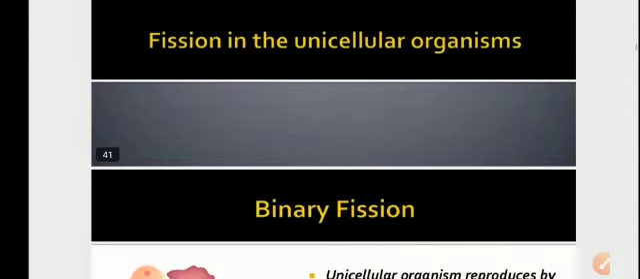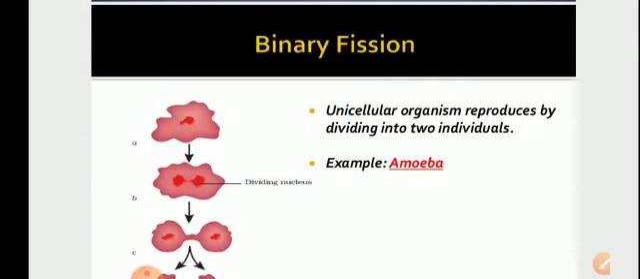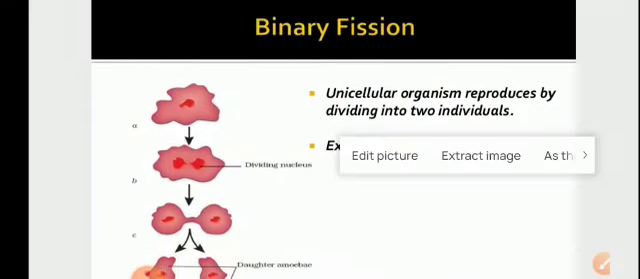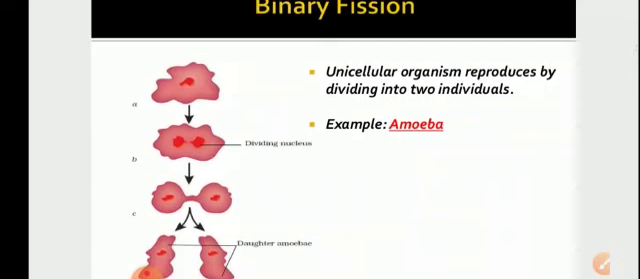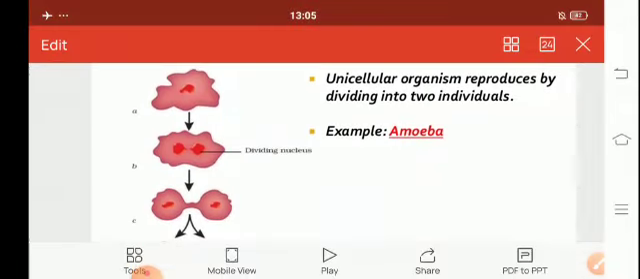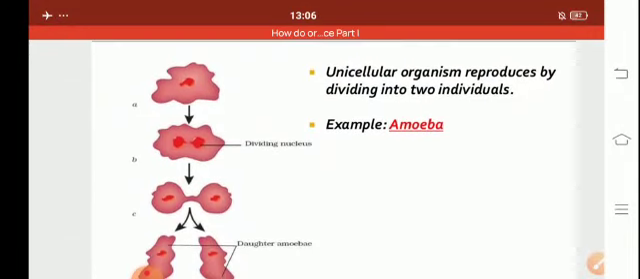Talking about the first, that is fission in unicellular organisms, the mode of asexual reproduction. Fission basically comprises two types, that is binary and multiple fission. Firstly, we'll discuss binary fission. When we use the term binary, bi here means two. Binary fission refers to division into two.